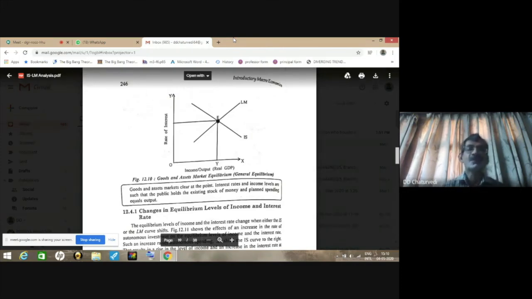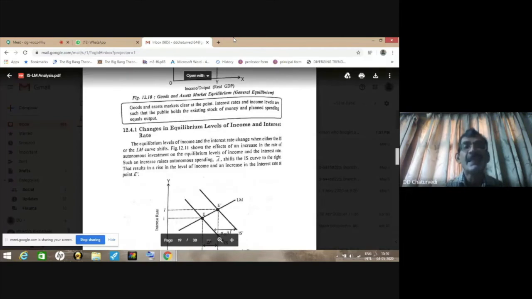An economist would say, as given in this box, goods and asset markets clear. Clear means equilibrium. Interest rate and income levels are such that the public holds the existing stock of money and planned spending equals output. So whatever is the supply of money is held by the public, so demand for money is equal to supply of money. And similarly, planned spending is also equal to planned output.